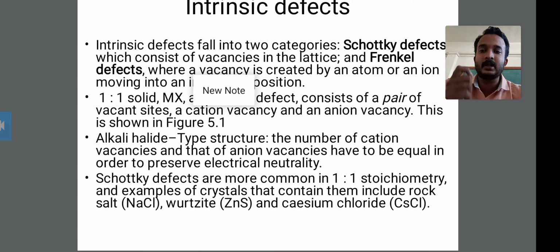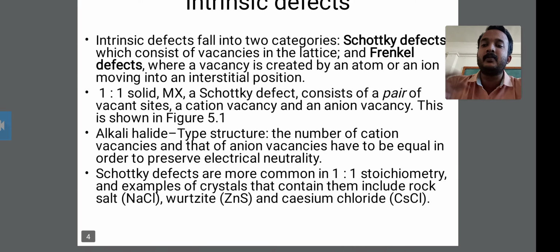So Schottky defects are common in 1:1 stoichiometry. 1:1 stoichiometry means that the anion vacancy and the cation vacancy are in the same ratio. This is how the Schottky defect is shown.